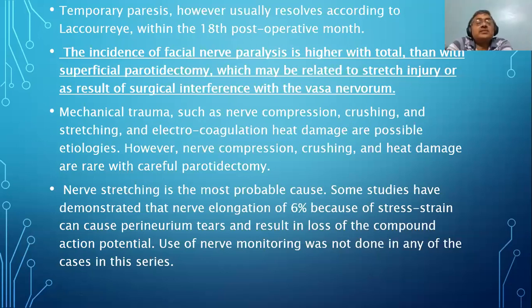The last paragraph. Nerve stretching is the most probable cause. Yes. Some studies have demonstrated that nerve elongation of 6%, because of this stress, can cause perineurium tears and result in loss of the compound action potential. Use of nerve monitoring was not done in any of the cases in this series.